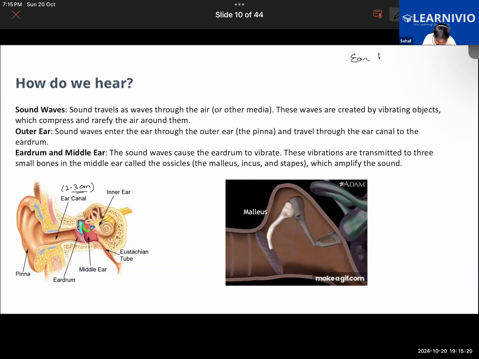So the ear bones, there are three. The first one, as I have highlighted, is the hammer. The next one is the anvil, and the third one is the stirrup.